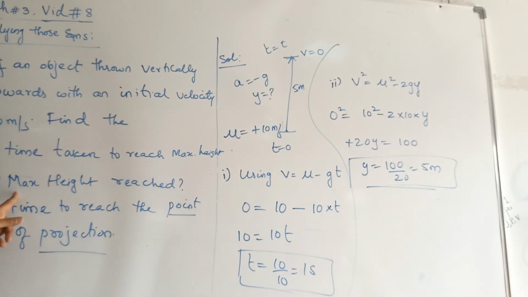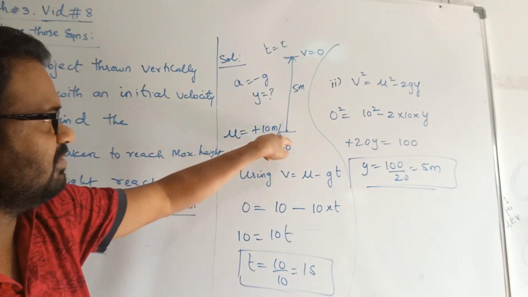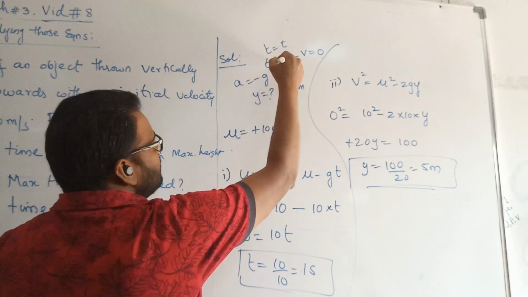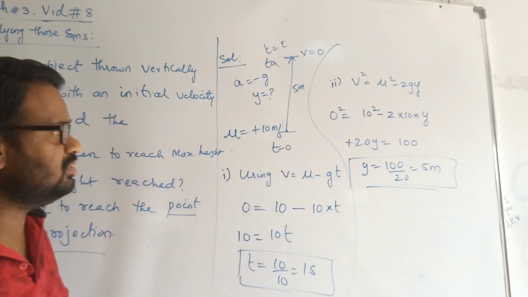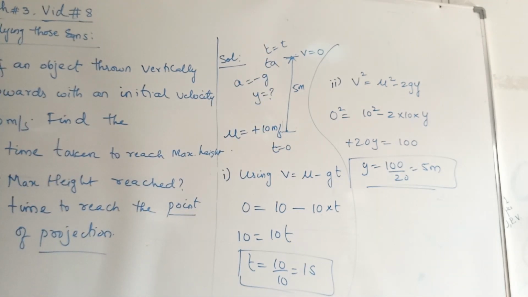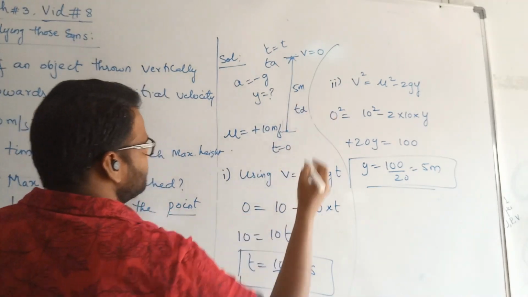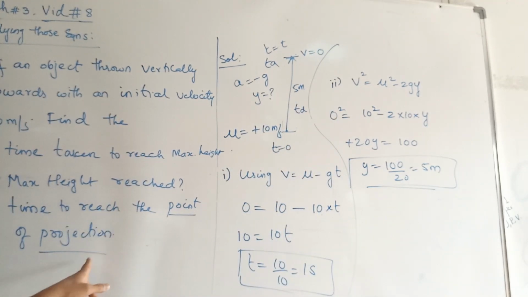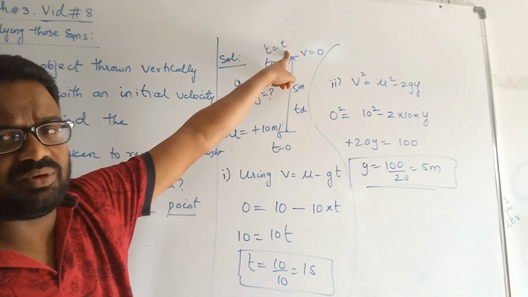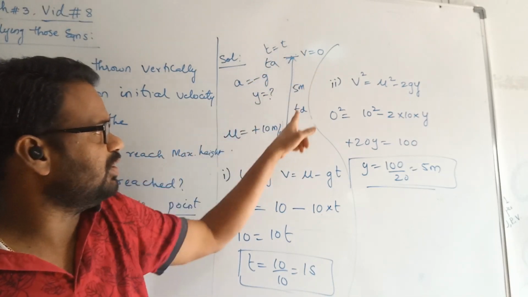For the third one, this is done. The answer for this is 5 meters. This is 1 second. Now we need to find the time to reach the point of origin. It is starting from here, going to the highest position. Starting to the highest position is called the time of ascent, and from the highest position to the same location is the time of descent. What is the meaning of time to reach the point of projection? Starting here, the time taken to go to the highest point, and the time taken from the highest point to this one, both would be the same.